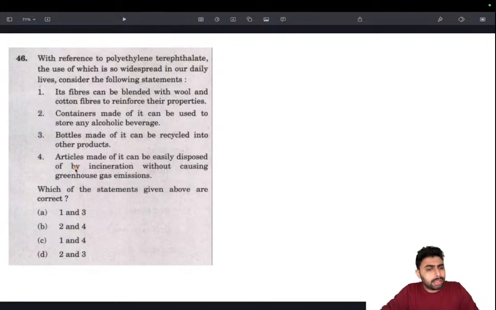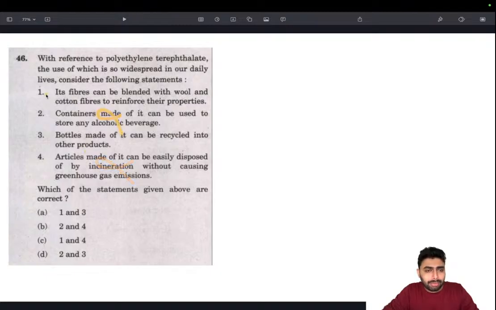3 seems very likely. Articles made of it can be easily disposed by incineration without causing greenhouse gas emission. This is a plastic we are talking about. The issue with plastic is that they are not easy to dispose, and any activity that aims to dispose them will have greenhouse gas emissions. So that's the basic thing. So this is gone. This is right, and this is wrong.